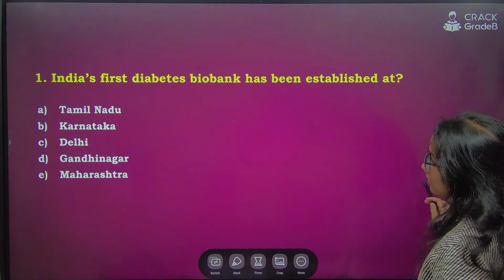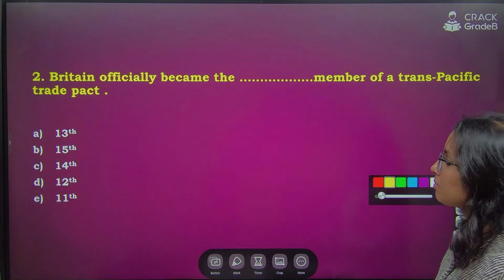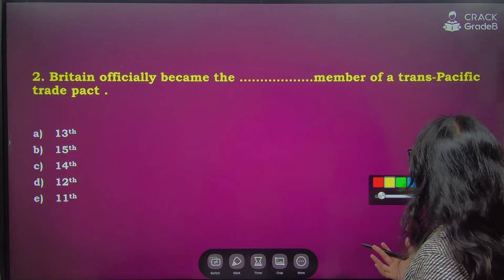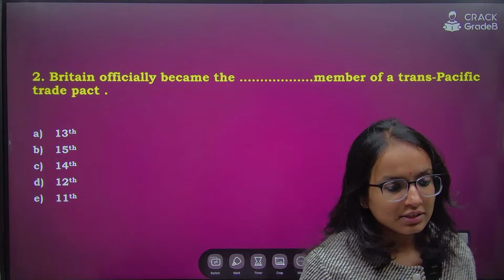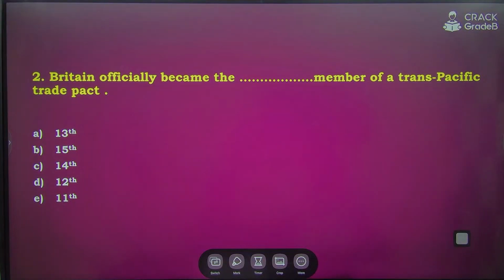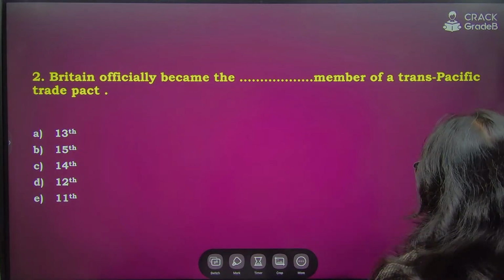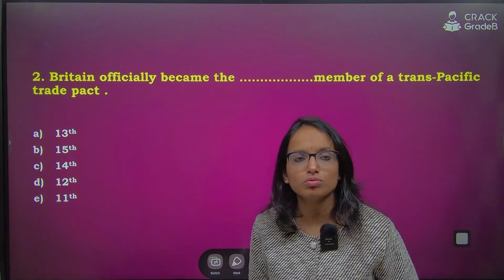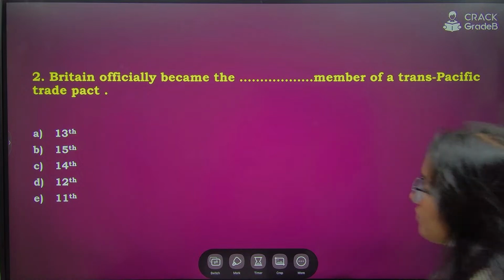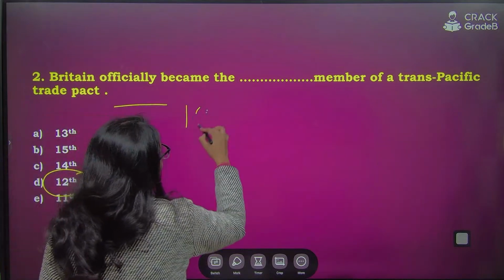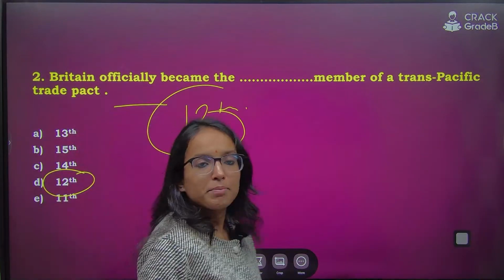Very good. Next one. Britain has recently become an official member. Which number member of the Trans-Pacific Trade Pact? 13th, 15th, 14th, 12th or 11th? Britain is now which number member of the Trans-Pacific Trade Pact? What is the correct option? Question number 2. D, very good. 12th member, right? So Britain is now the 12th member of the Trans-Pacific Trade Pact.